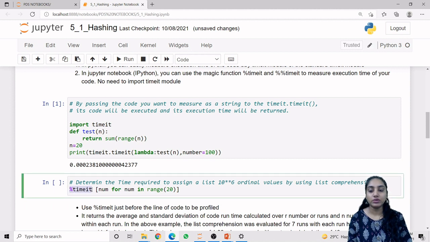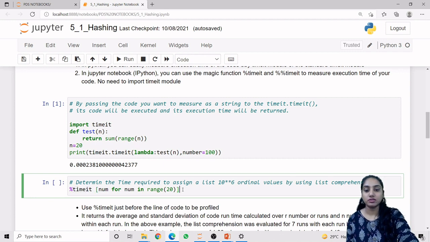So for that we are using the percentage timeit, but we don't need to import it in this method because it is a magic function. So percentage timeit, and then after we are applying our list comprehension, in which we are applying for number in range of 20. So one by one we are picking 0, 1, 2, 3 up to 19, and we are storing them in a list. That is our task. And for that we are applying the timeit function.